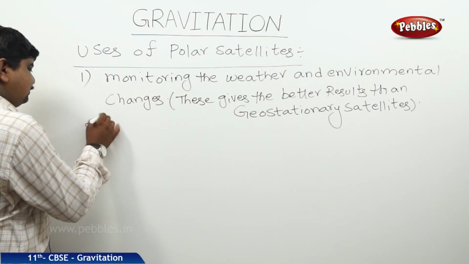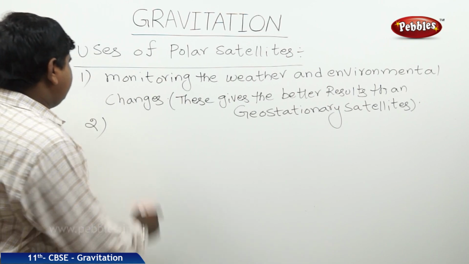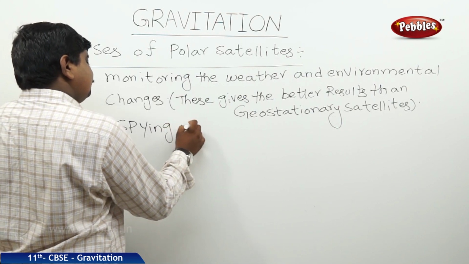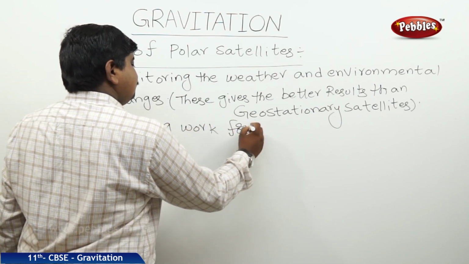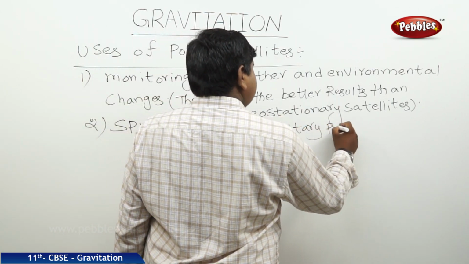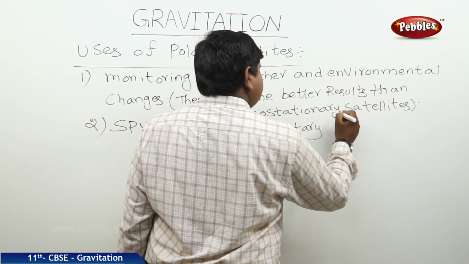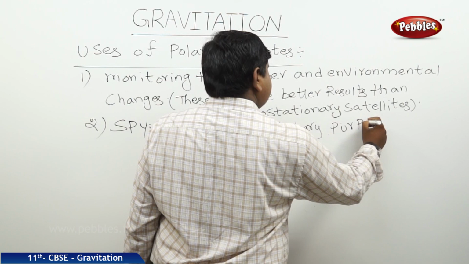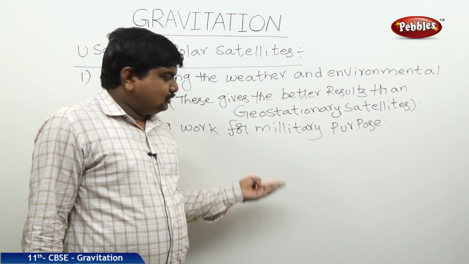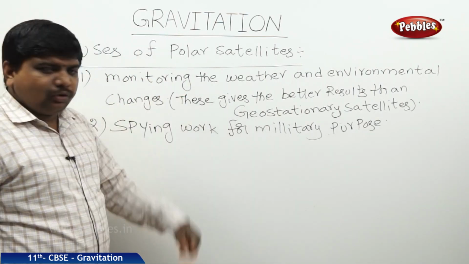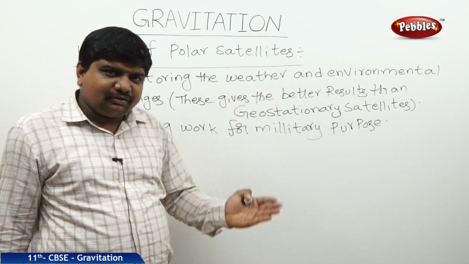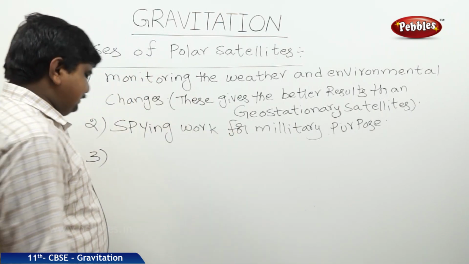The second use of polar satellites is, they are useful for spying work for military purposes. When the military wants to find out the enemy bunkers, so this is for the spying work, these polar satellites are useful. Third one, one of the British polar satellites has discovered the hole in the ozone layer.